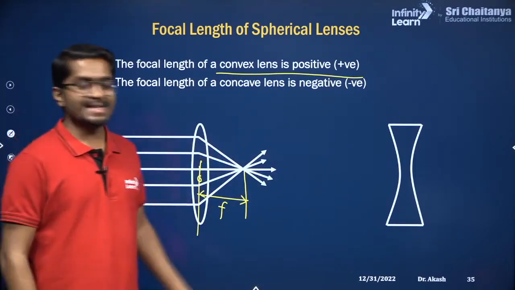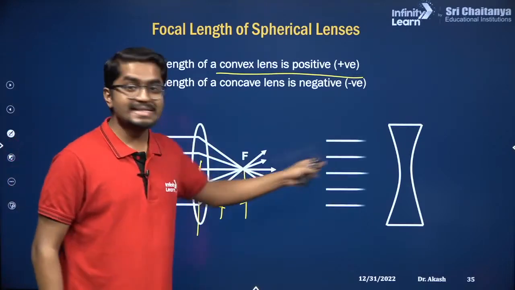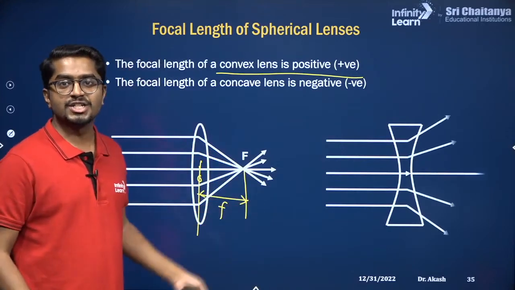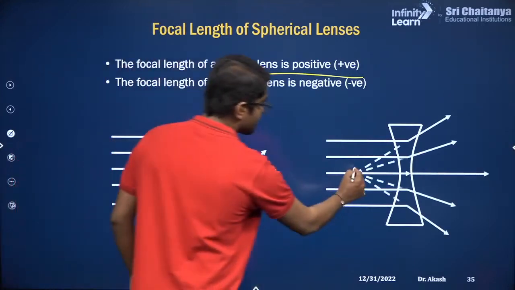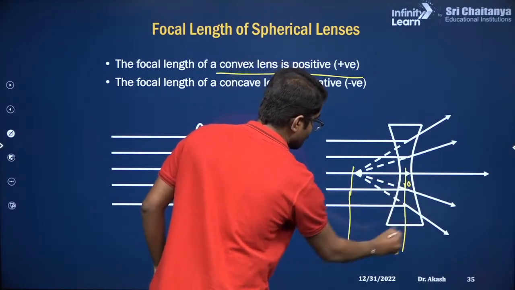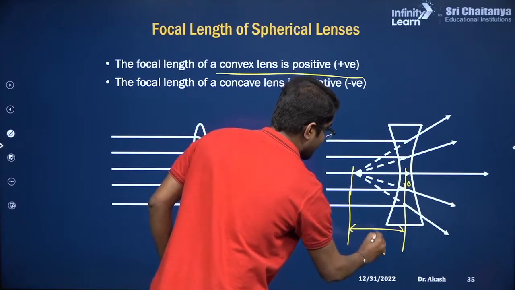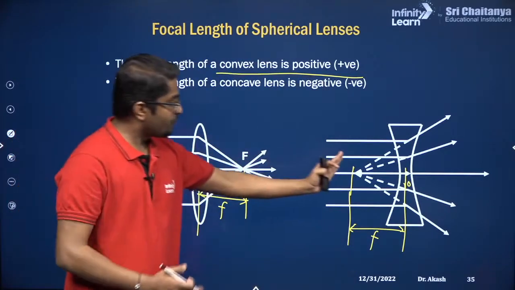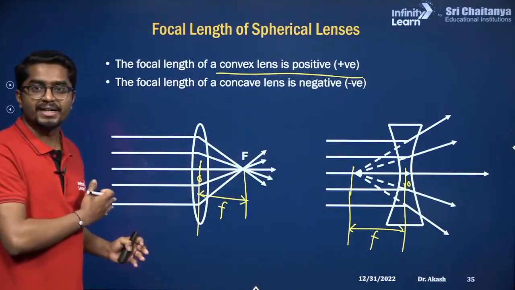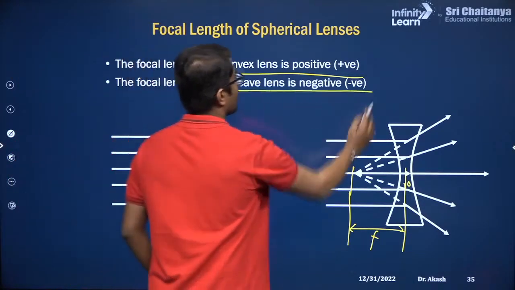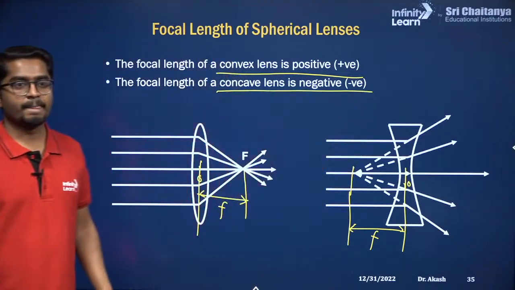How about for the concave lens? Now these are the incident rays parallel to the principal axis. They diverge. And where is the focus? This point here is focus. There is an optical center O. So the distance between these two is called as focal length. So now for the concave lens, the focal length is on the left of the optical center. That is the reason for the concave lens, focal length is negative. Great.